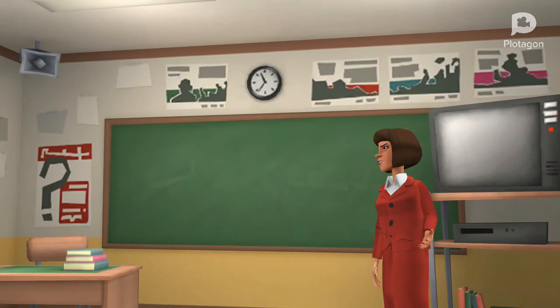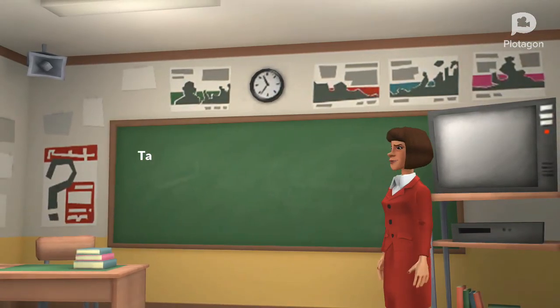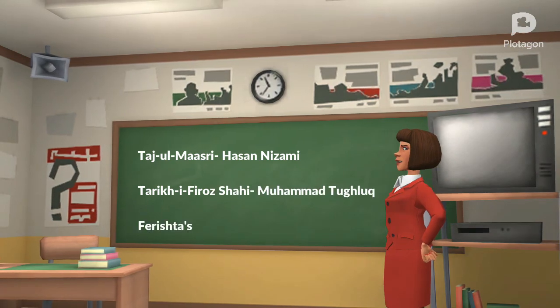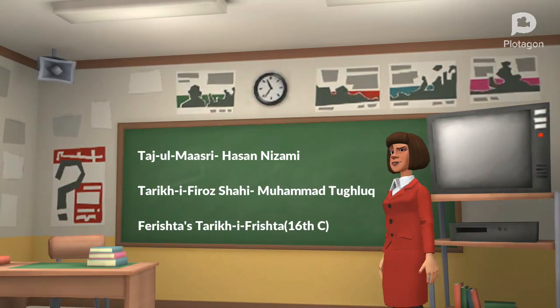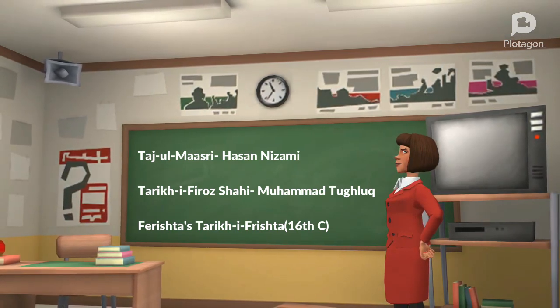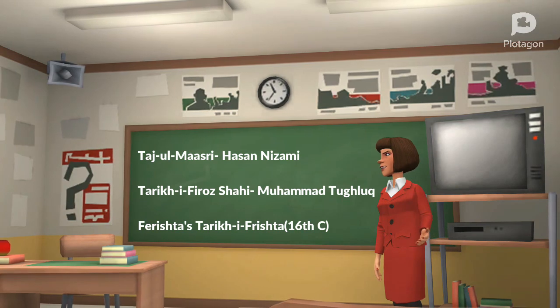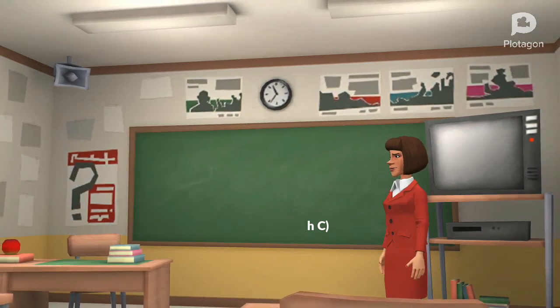So we have looked through three books. The first one is Taj-ul-Maasir, which was written by Hasan Nizami. The second one is Tarikh-i Firoz Shahi. And the third one is Tarikh-i Ferishta, which was written during the 16th century.